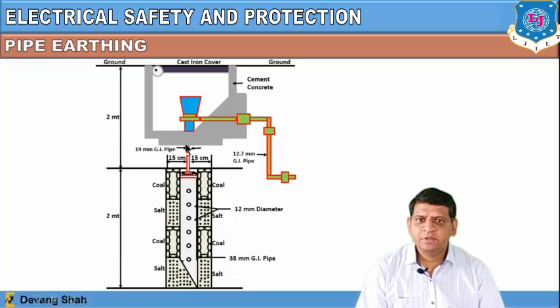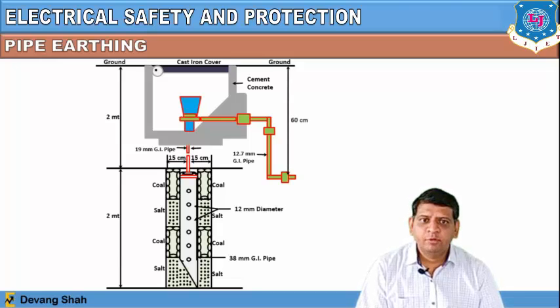And this pipe is connected here with the complete structure of this earthing, where a high amount of current will be flowing in this structure, and ultimately this complete structure will provide a low value of resistance, and the high value of current is going to be dissipated in the earth, right? So that's the complete construction of what we use as pipe earthing, right? So this is one type of earthing named pipe earthing, right?